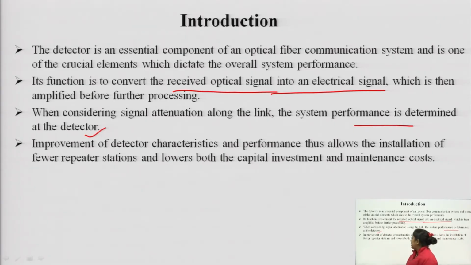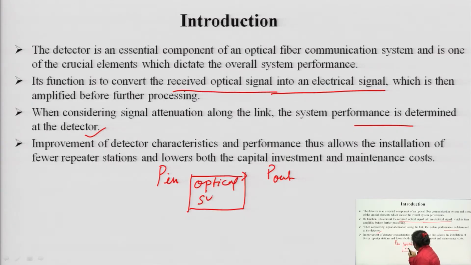What this line indicates is that whenever we are analyzing the performance of any system, here the optical system, we see the power which is given to it and the power which is received.